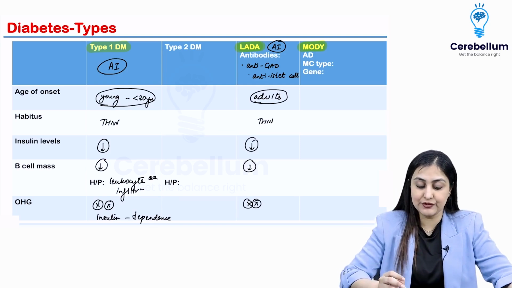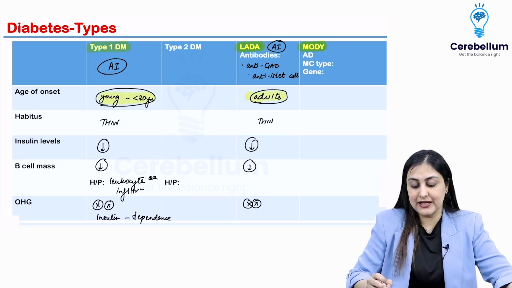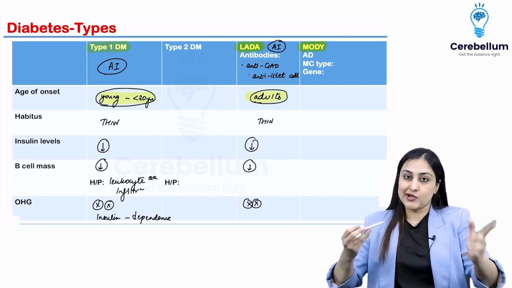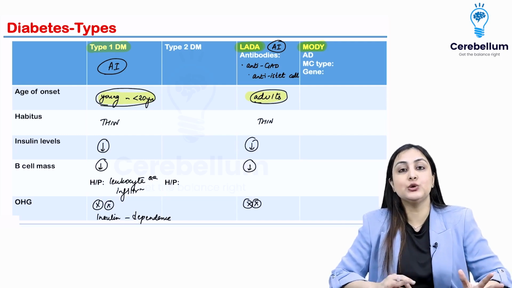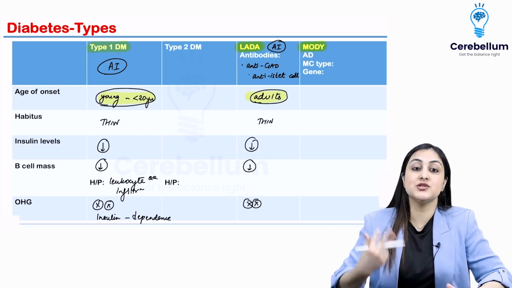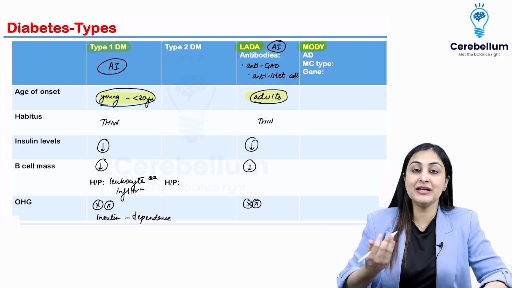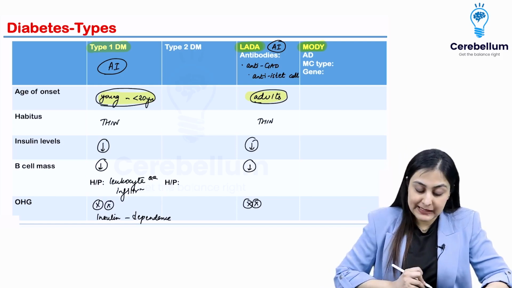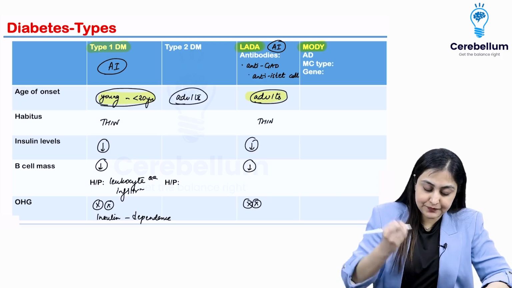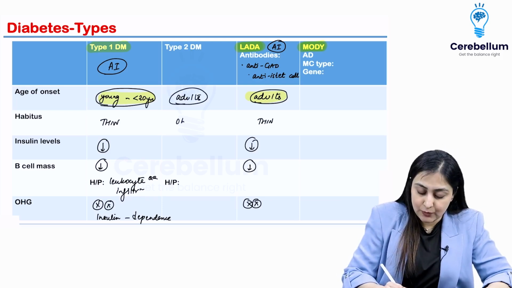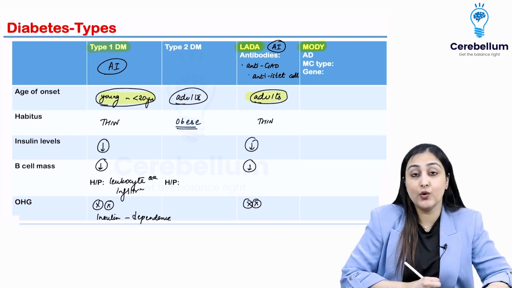So you can see how both of them are same except for the age of presentation. Talking about type 2, here the main pathophysiology is related to insulin resistance. There is insulin resistance which is developing because of high levels of adiponectin. Here again the age of onset is going to be in adults usually. The habitus is going to be obesity. So the patients are going to be obese here.